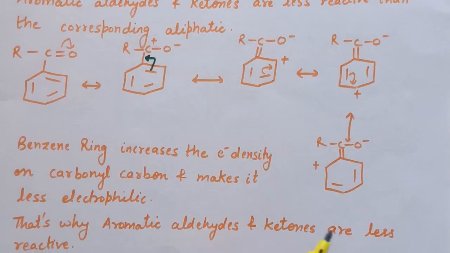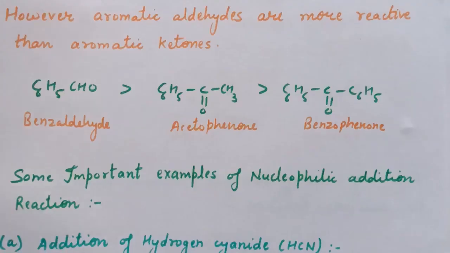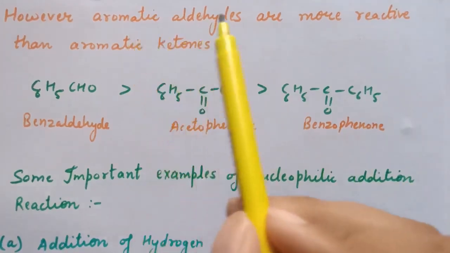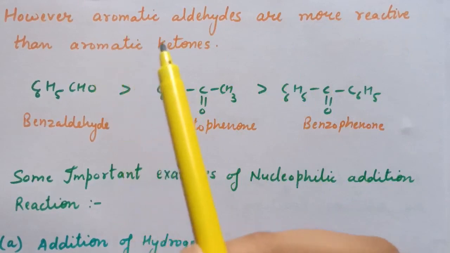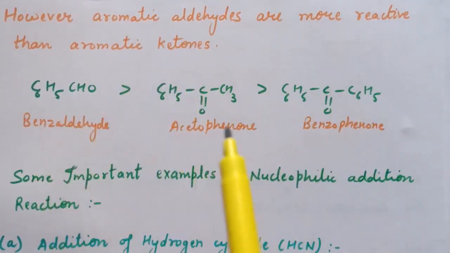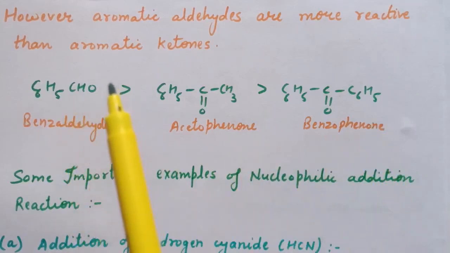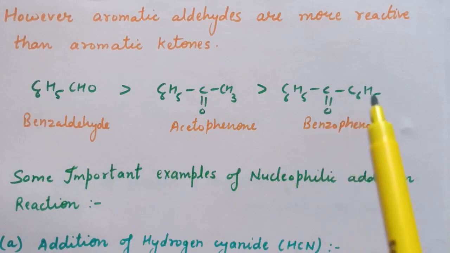That's why aromatic aldehydes and ketones are less reactive towards nucleophilic addition reaction. However, aromatic aldehydes are more reactive than aromatic ketones. Here 3 compounds are given: benzaldehyde, acetophenone and benzophenone. Benzaldehyde is the most reactive, then acetophenone and then benzophenone.